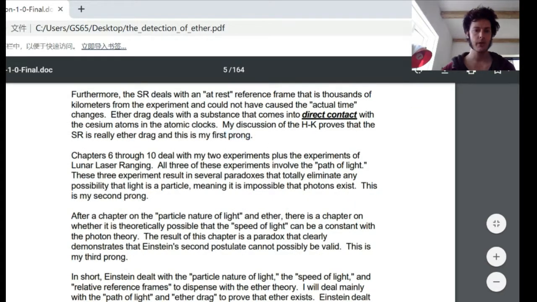Chapters 6 through 10 deal with my 2 experiments plus the experiments of lunar laser ranging. All 3 of these experiments involve the path of light. These 3 experiments result in several paradoxes that totally eliminate any possibility that light is a particle, meaning it is impossible that photons exist. This is my second prong.